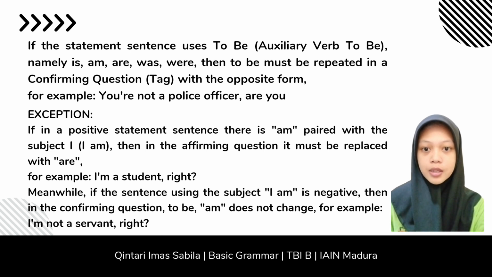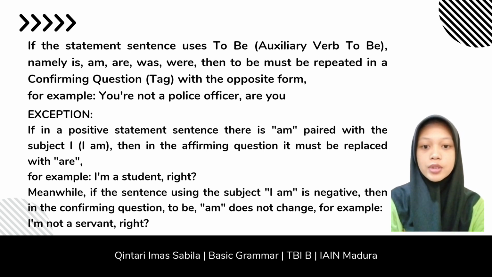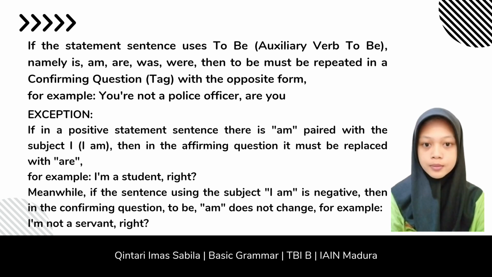There is one exception. If in a positive statement sentence there is am paired with the subject I, then in the confirming question it must be replaced with are. For example, I am a student, aren't I? Meanwhile, if the sentence uses the subject I am and is negative, then in the confirming question the be am does not change. For example, I am not a servant, am I?